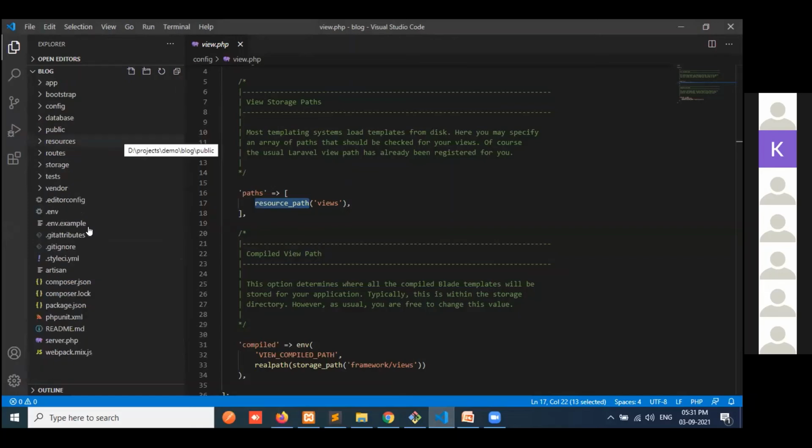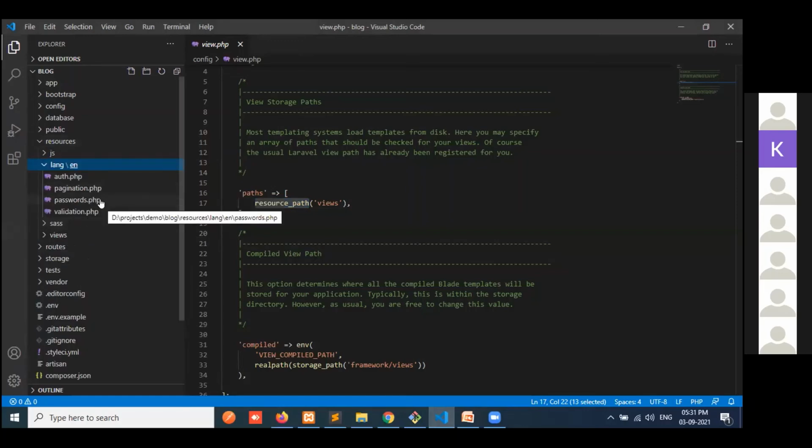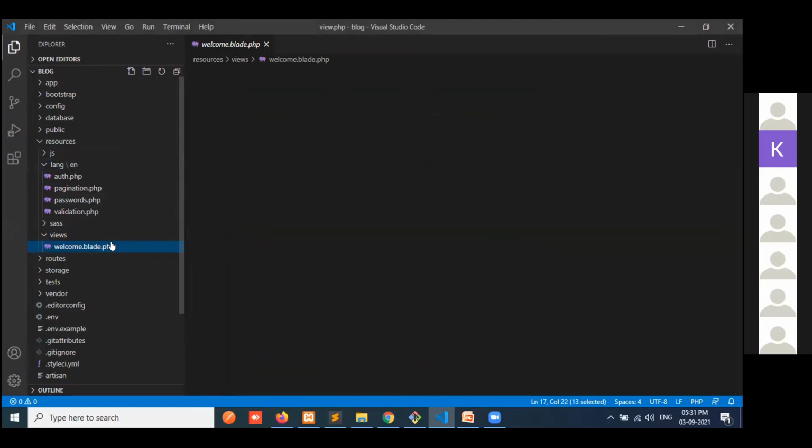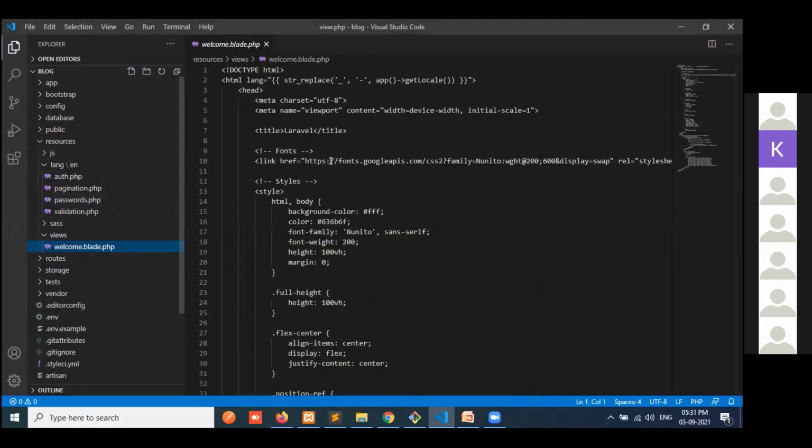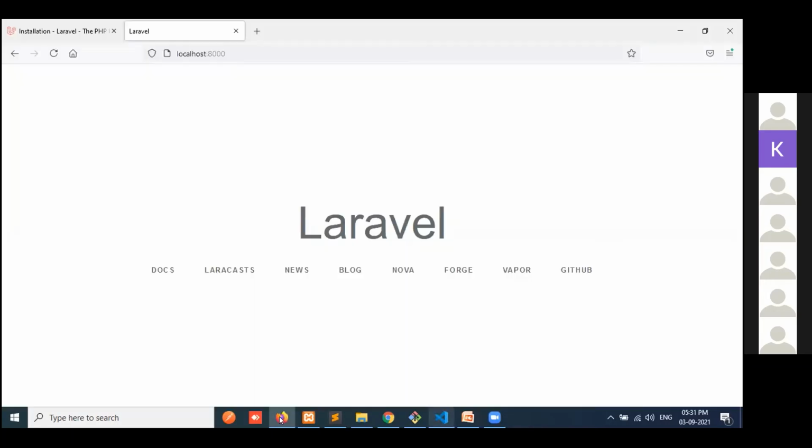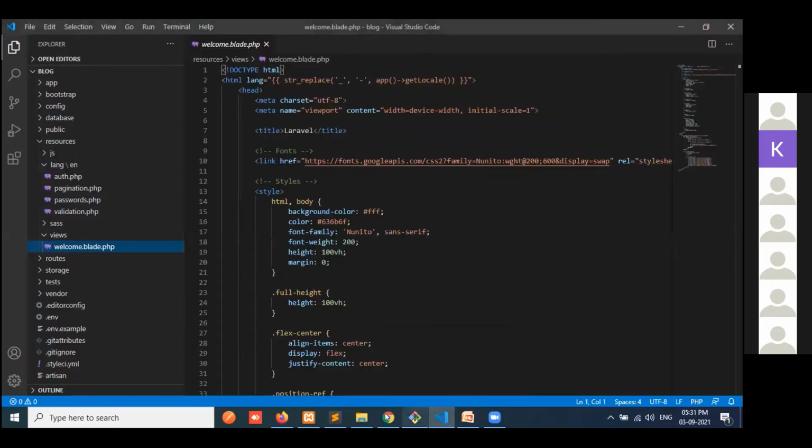So we can create files and set up all the things. This one is the page that we are seeing here.